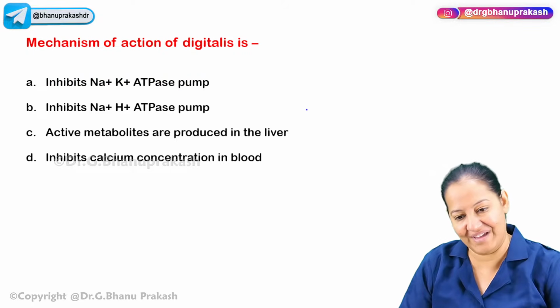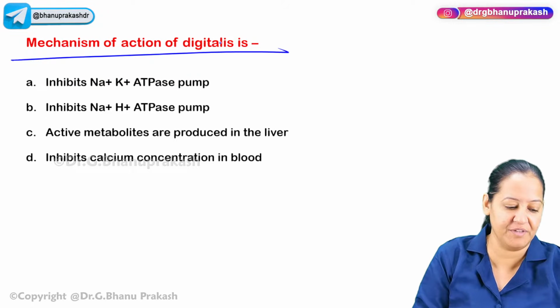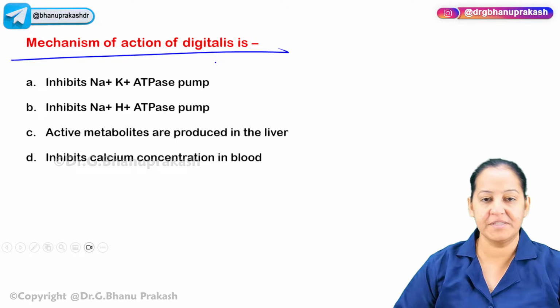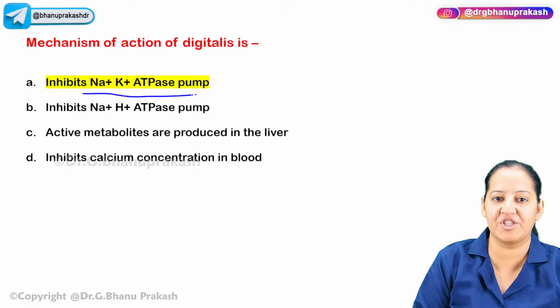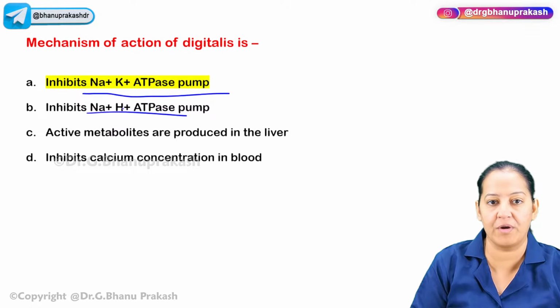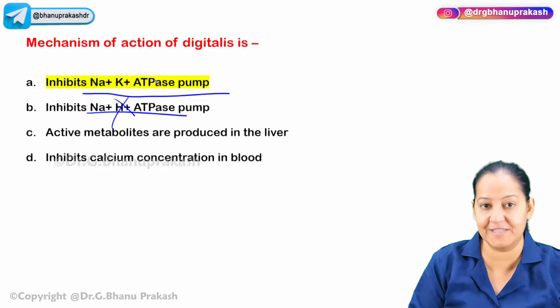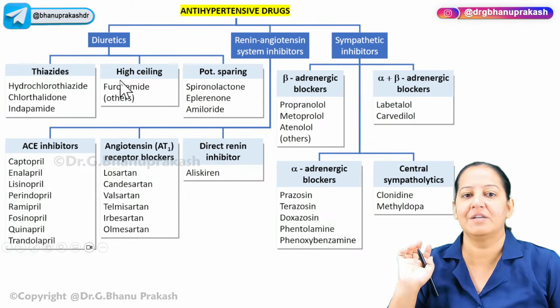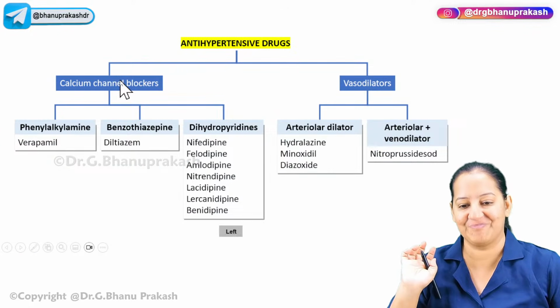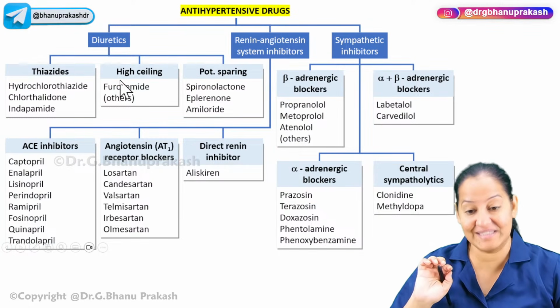Read the question, a very easy question. Can you tell me the mechanism of action of digitalis? I guess the question is super simple. It inhibits the sodium potassium ATPase pump, not the sodium proton ATPase pump. Sodium potassium ATPase pump, and via the potassium point it is coming inside. So we are done with this, and I think we are done with the CVS also.